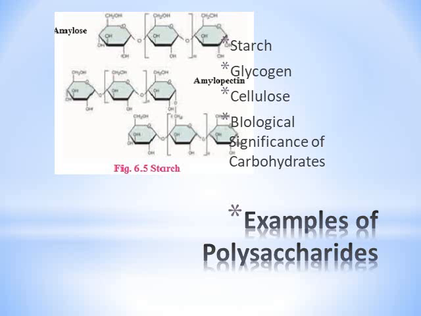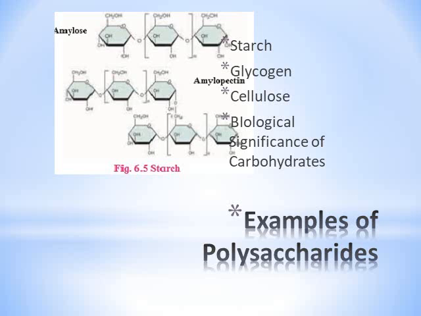While glycogen is another example of a polysaccharide. It is amylopectin with very short distances between the branching side chains. Glycogen is stored in the animal body, particularly in liver and muscles, from where it is hydrolyzed as per need to produce glucose. So on the basis of the need for glucose, it is hydrolyzed, and this glycogen is stored in liver and muscle cells.